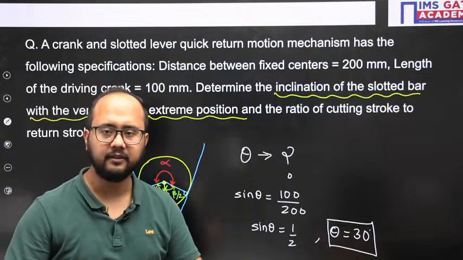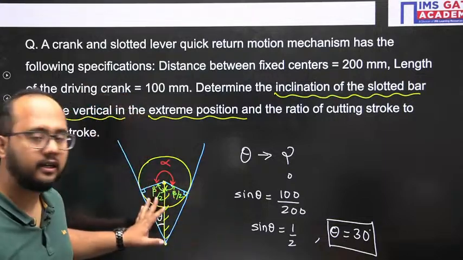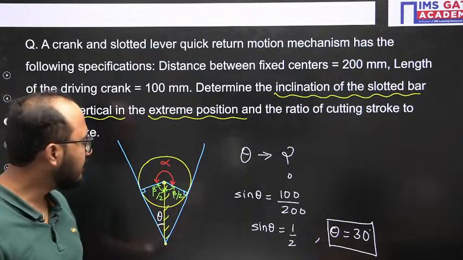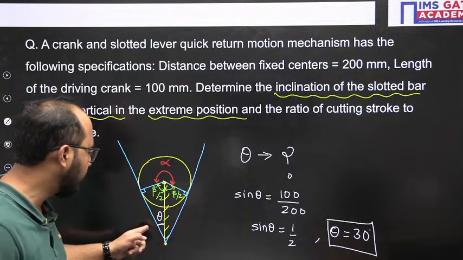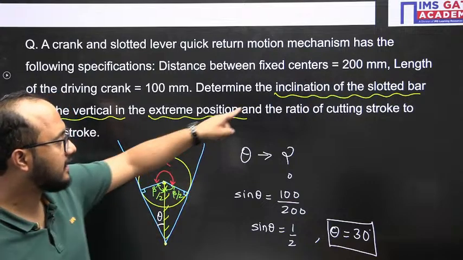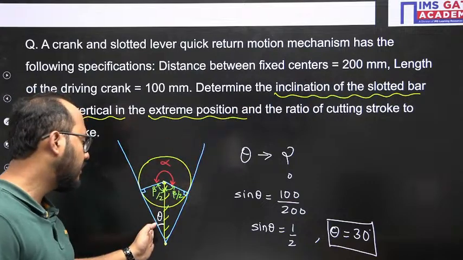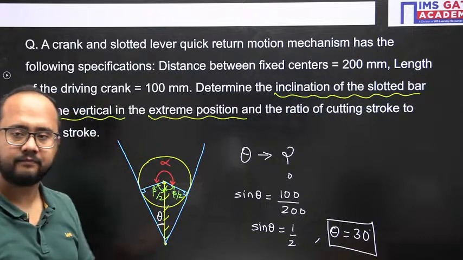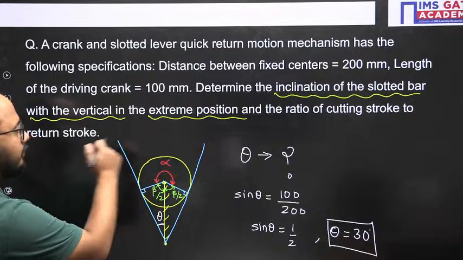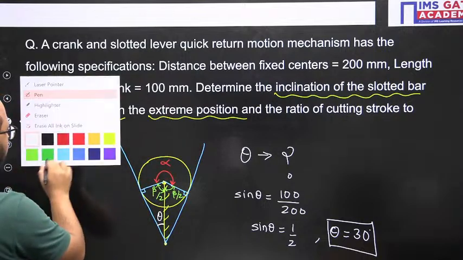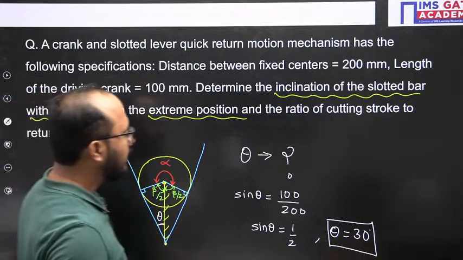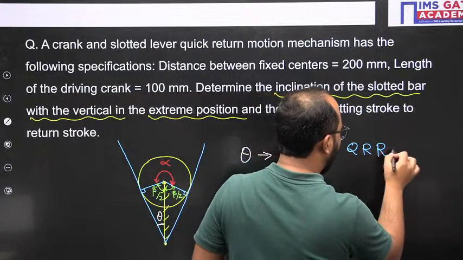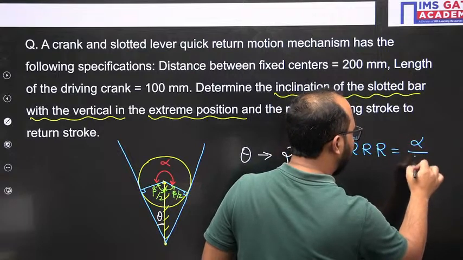Is it clear everyone? So how have we solved it? First we have drawn the extreme position diagram. Second, we have identified that this is one of the extreme positions and this is the other. They are asking the inclination of the slotted bar in the extreme position with respect to the vertical, so this theta they are asking. Now they are asking the ratio of cutting to return stroke, that is the quick return ratio, which is the angle during cutting divided by the angle during return.